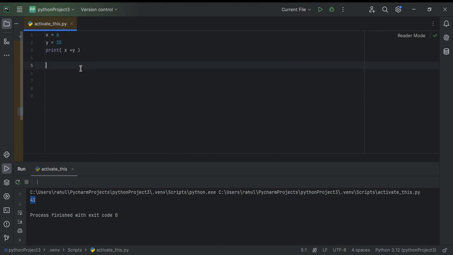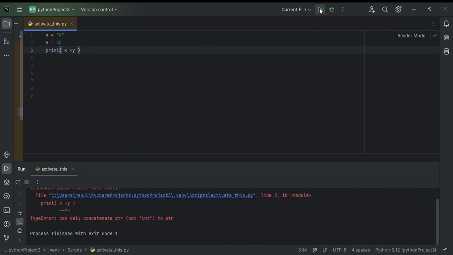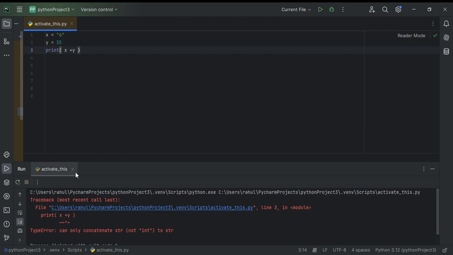But what if I put quotation marks around the integer 6? Let's see how this code works. You can see this code will not work because it couldn't define what exactly x is. I put the quotation marks around the 6.